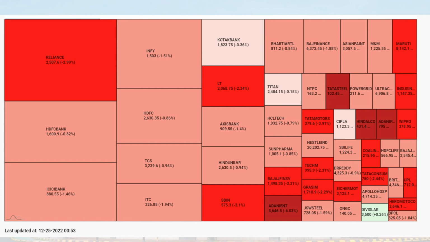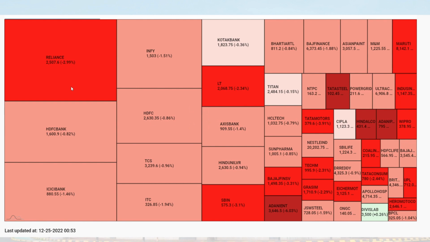So now we are seeing the heat map of Nifty 50. It has all the listed Nifty 50 stocks. Heat map is nothing but it just shows the day-to-day price move of a particular company. But we are not worried about whether it is red or green. Here we are interested in seeing the space allocated to a company. If you see Reliance, it has very big space allocated. And if you see L&T, it has a smaller space when compared to Reliance. If you see BPCL, that has the smallest space. Here, this heat map is based on the market capitalization of Nifty 50. That is nothing but the weightage.